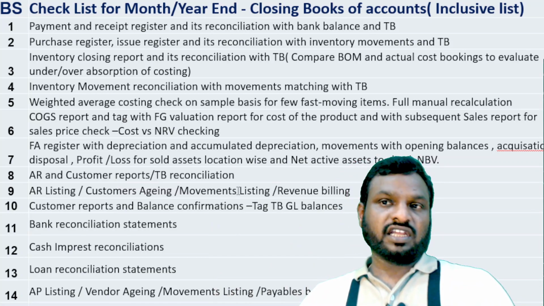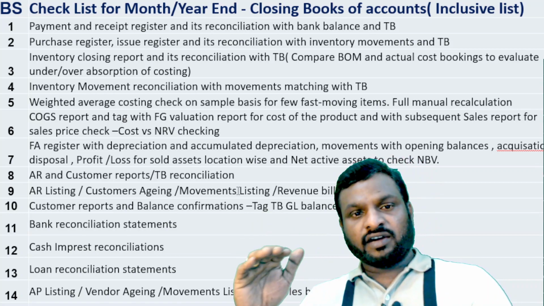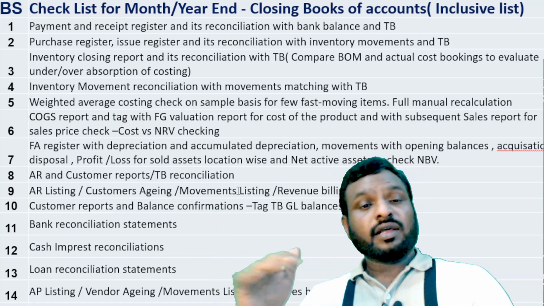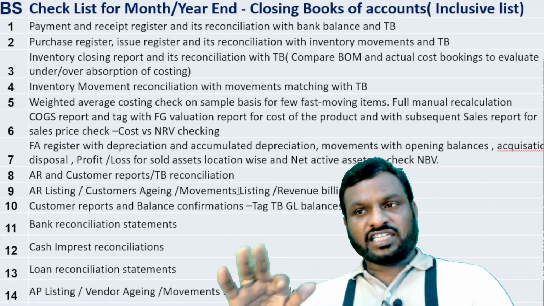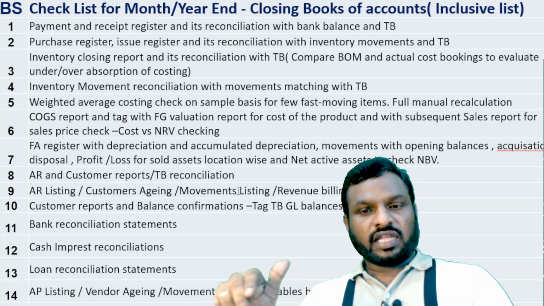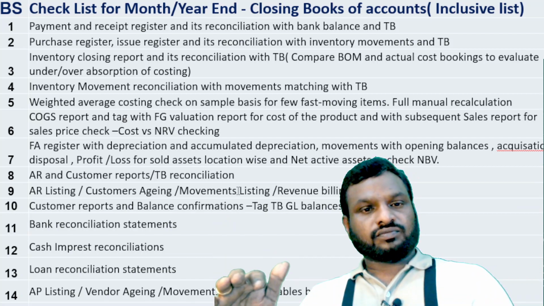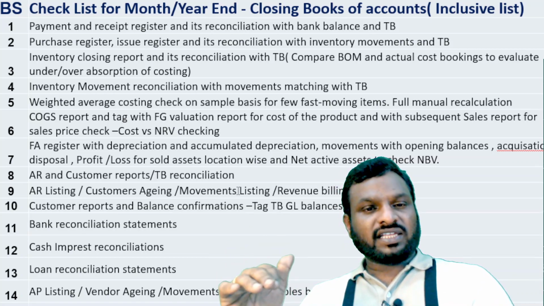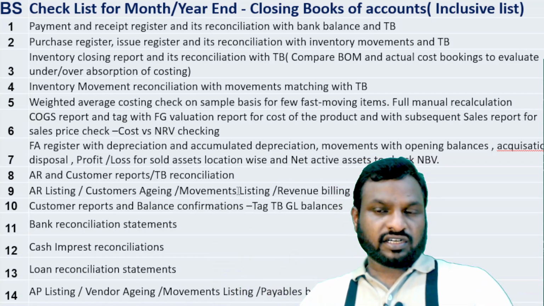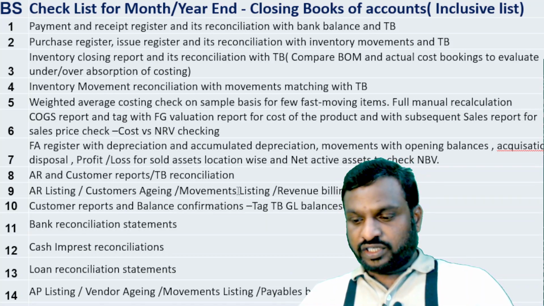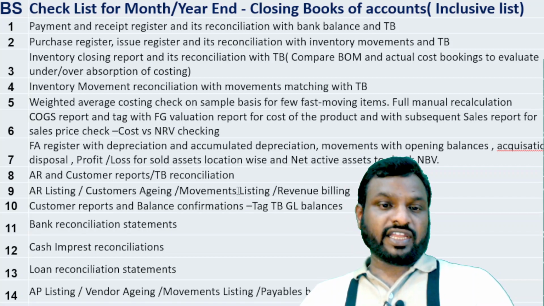Sales AR reconciliation is nothing but taking the opening AR. That opening balance you can take from the last year balance sheet or opening balance sheet, plus sales made during the period, cash and credit, minus whatever cash received during the period, cash and credit, and the balance is the closing balance. In terms of the opening balance, you take it from the opening balance sheet, plus sales made during the period from the sales register, and minus cash received during the period, which you can take from the cash book register as well as the receipt register.